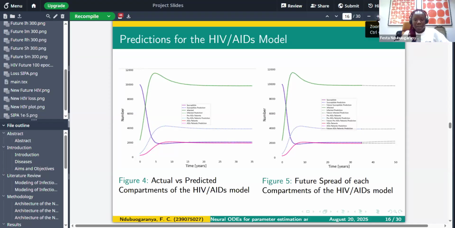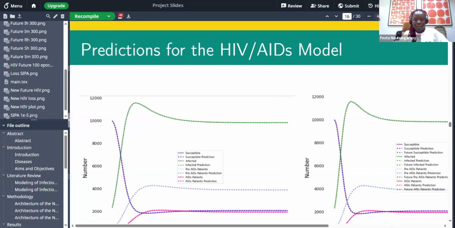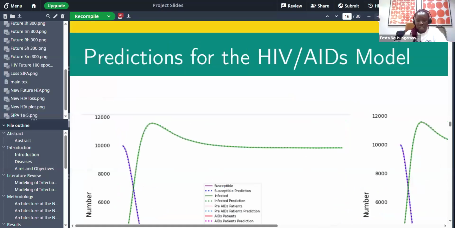I made mention of 150, 300, but the model was trained for 100,000 people at about 15 minutes. So this is the relative error we got. Then the neural network estimates the learnable parameters I showed us in figure 7. Then figures 8 to 12 showed us the visualization of the predicted outcome.